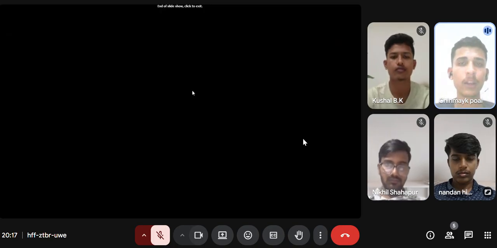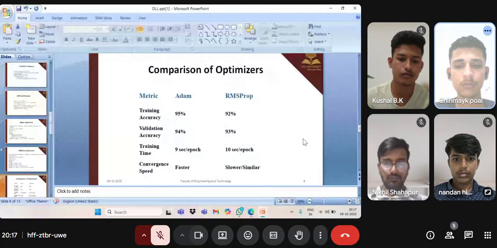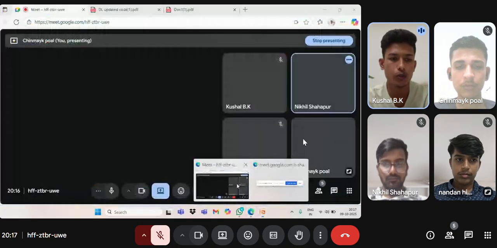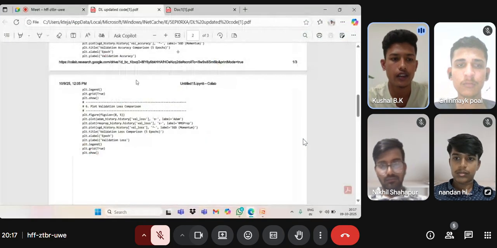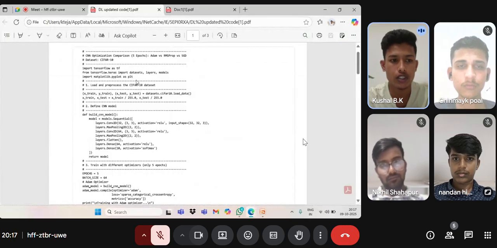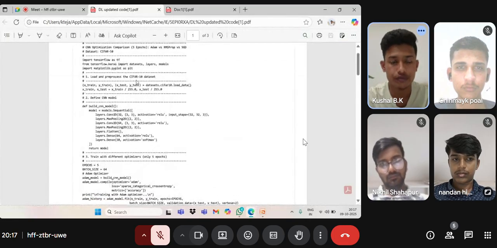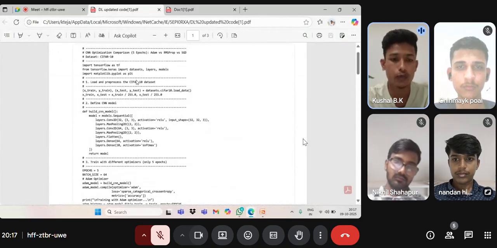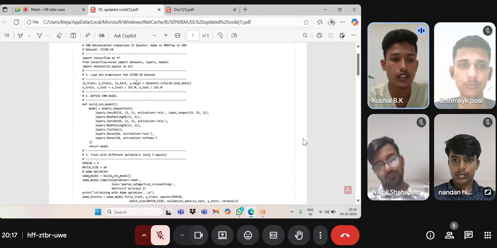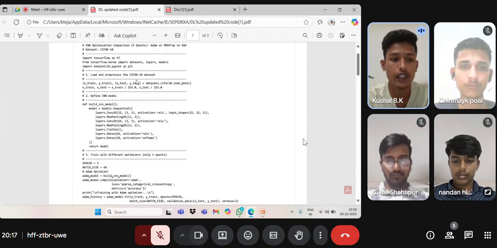The next code part will be explained by my friend Kushal. Thank you, Chinmay. Now I am going to explain the code part. The code compares Adam versus RMSProp: Adam is adaptive moment estimation, and RMSProp is root mean square propagation. We have taken a CNN optimization comparison of Adam versus RMSProp, with the CIFAR-10 dataset.